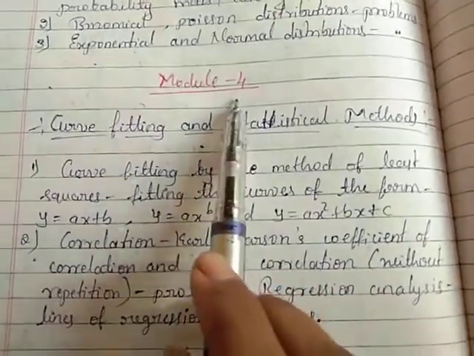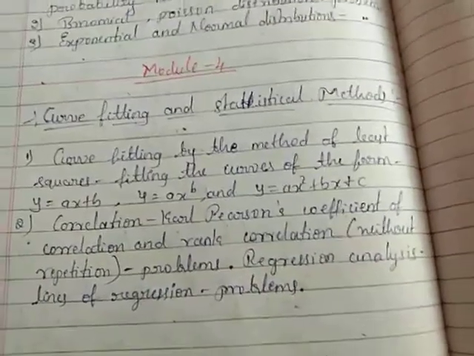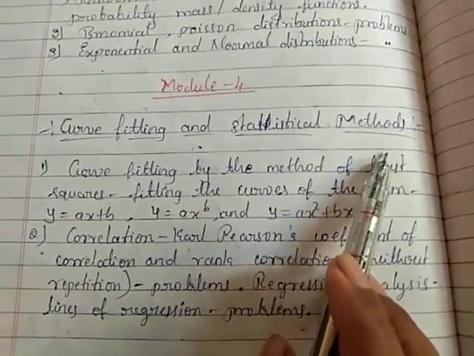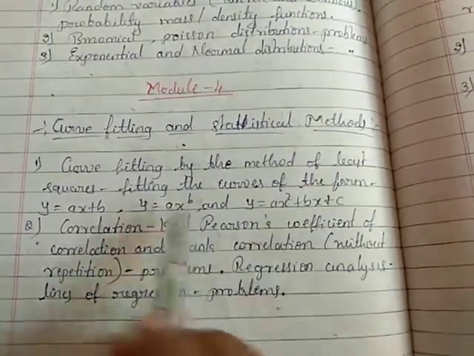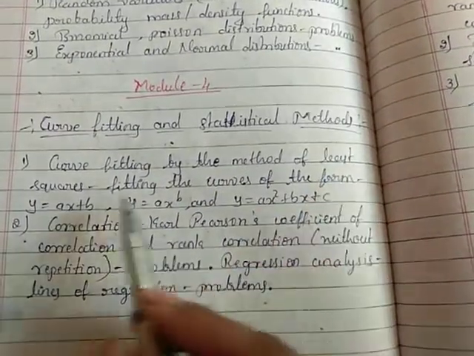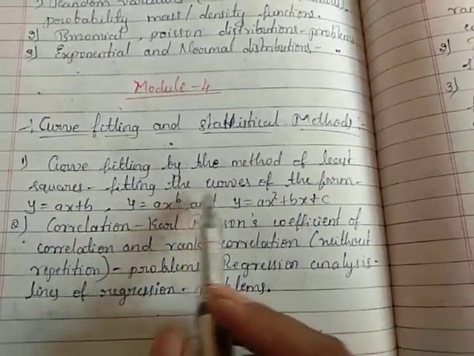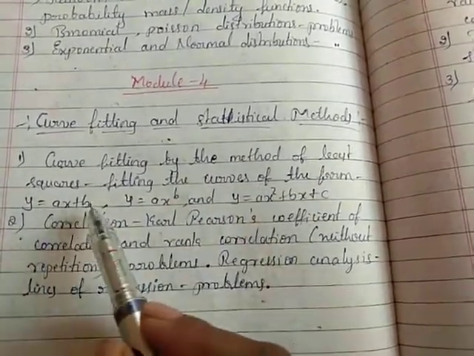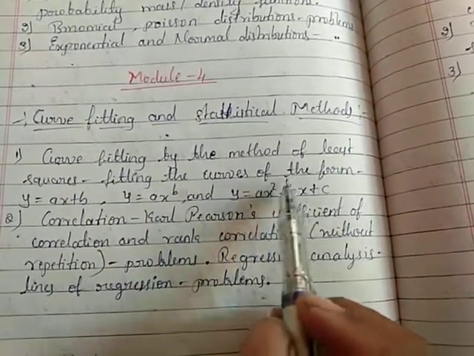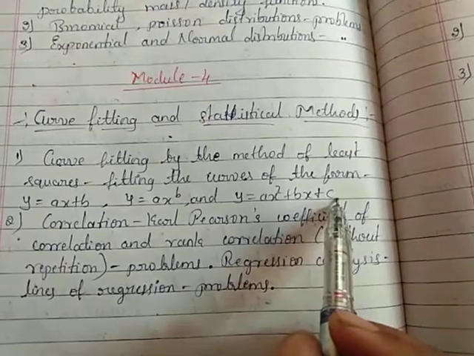Next we have the fourth module. In the fourth module we have curve fitting and statistical methods. In the curve fitting and statistical methods we have the subtopics: curve fitting by the method of least squares, fitting the curves of the form y equals ax plus b, y equals ax raised to b, and y equals ax squared plus bx plus c.